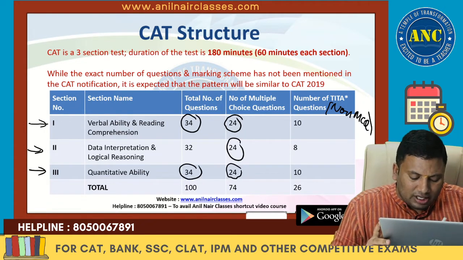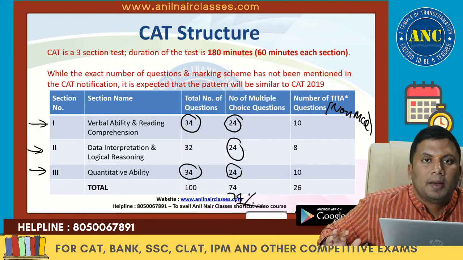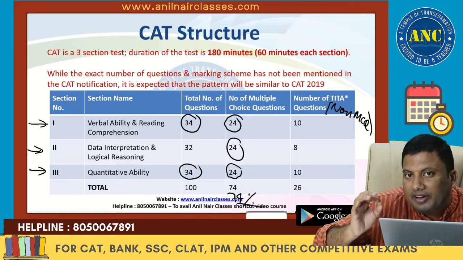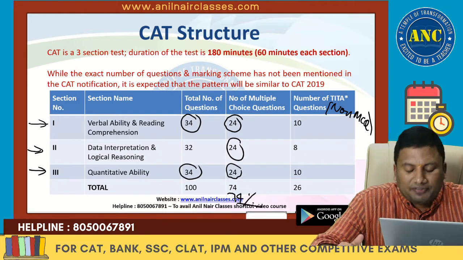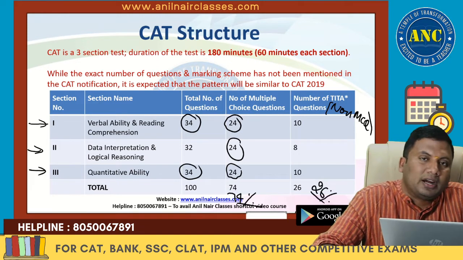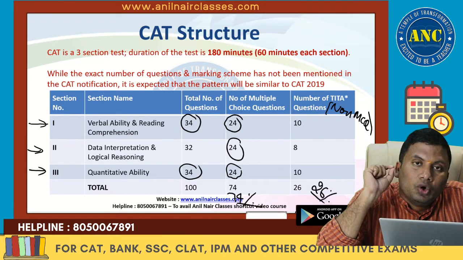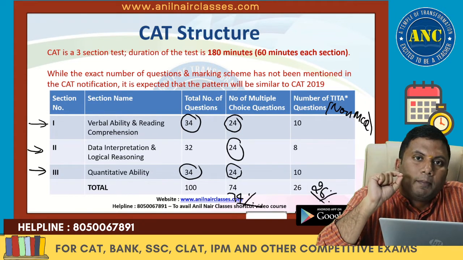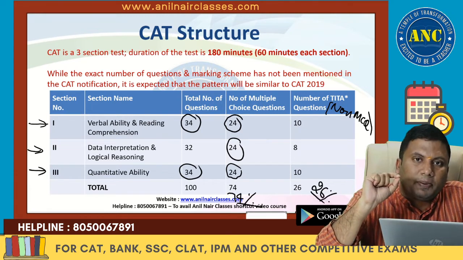That means almost 74% of the total paper of 100 questions is MCQ and in 26% of the total paper you have to type in the answer. That clearly shows that using the answer option approach might not work for the remaining 26%.